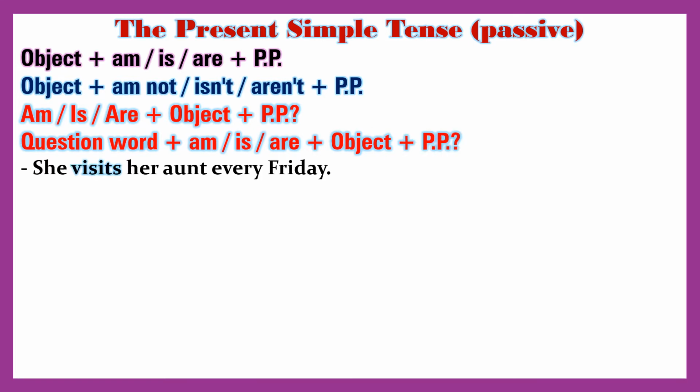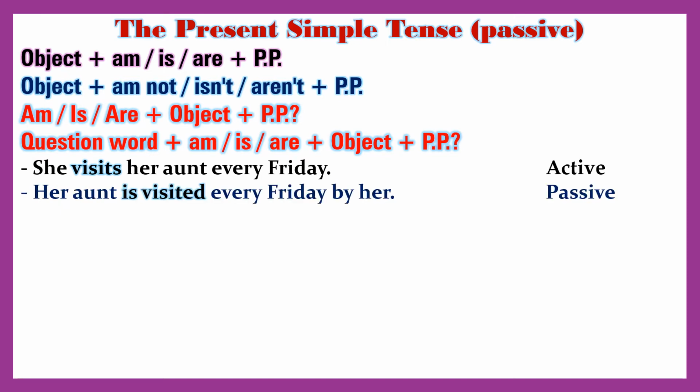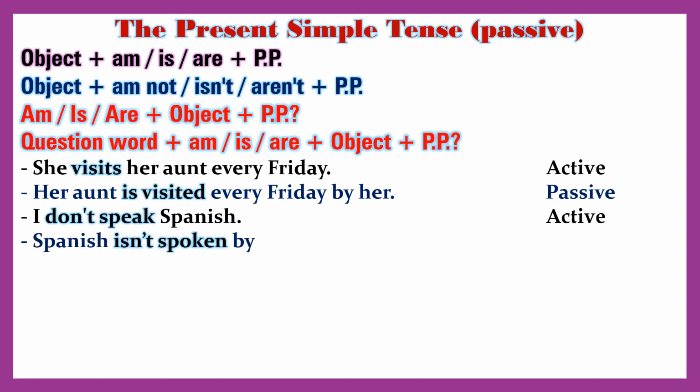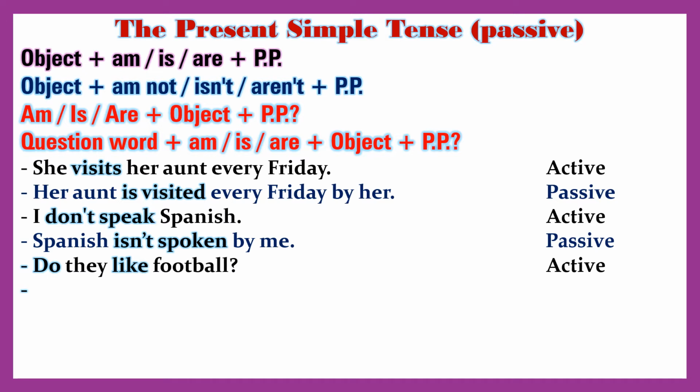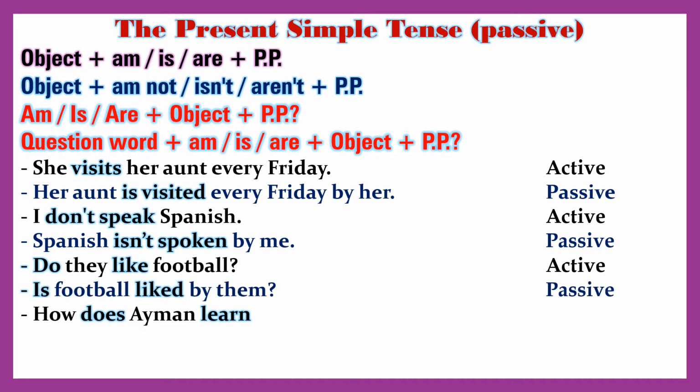She visits her aunt every Friday. Active. Her aunt is visited every Friday by her. Passive. I don't speak Spanish. Active. Spanish isn't spoken by me. Passive.